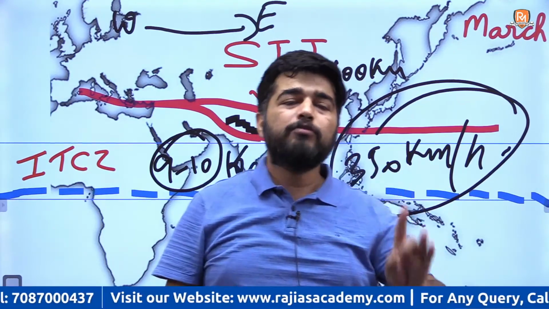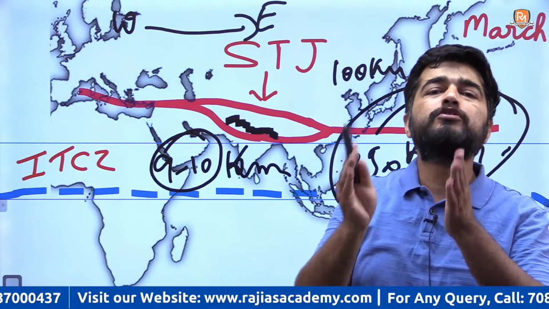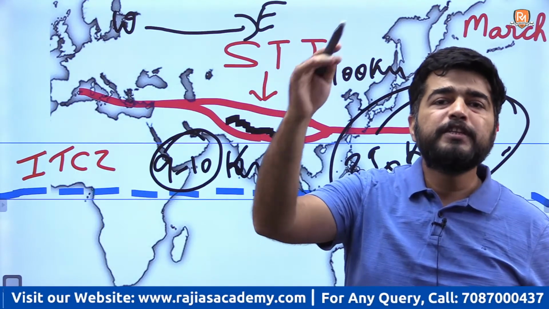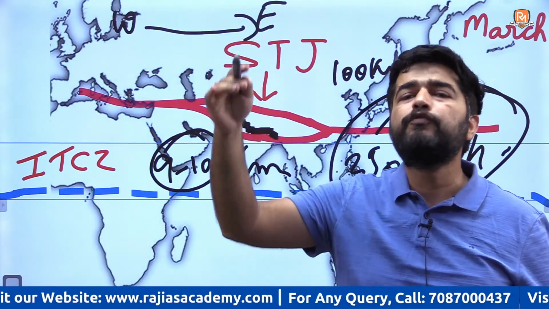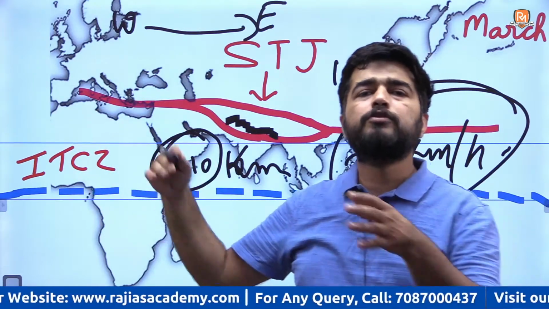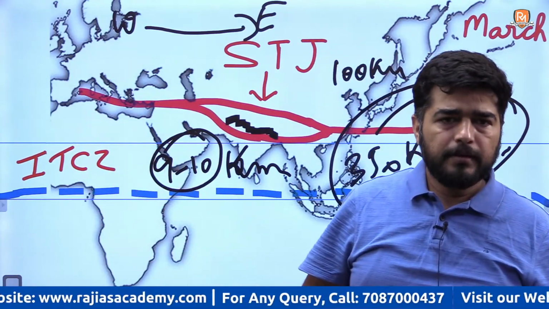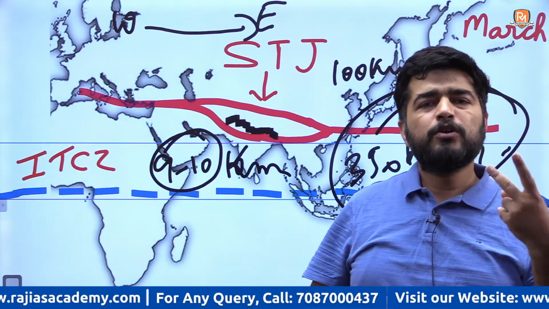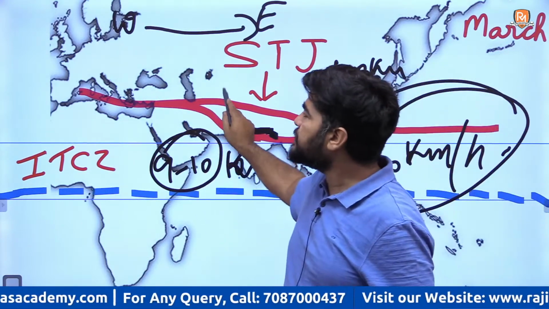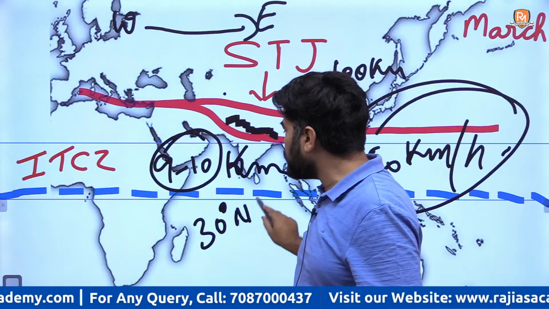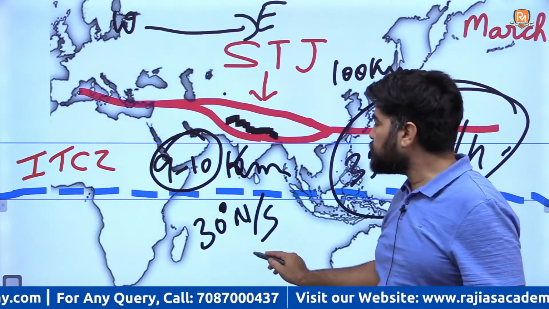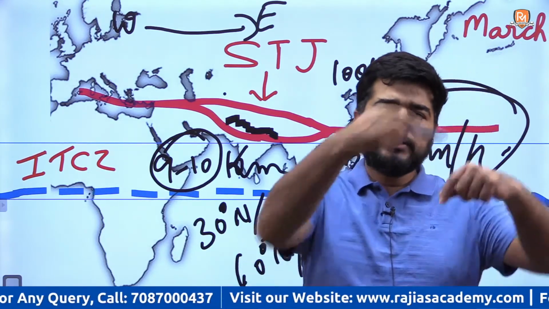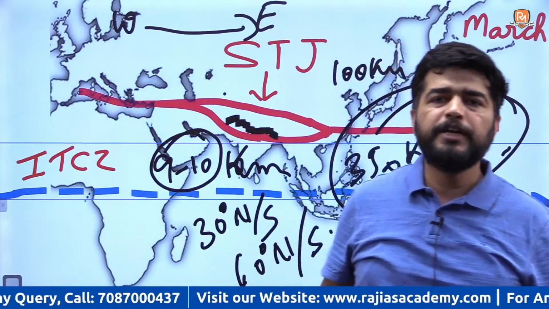Getting my point? Now got the subtropical jet stream. Narrow zones of fast winds in upper air circulation, upper troposphere, with the speed of more than 250 km per hour to 350 km per hour. Okay, and there are permanently in northern and southern hemisphere two kinds of jet stream. The subtropical jet stream is around 30° north and south, and the polar jet stream is around 60° north and south. These are permanent jet streams all over the globe. So they circulate around the globe with a fast speed in narrow zones.